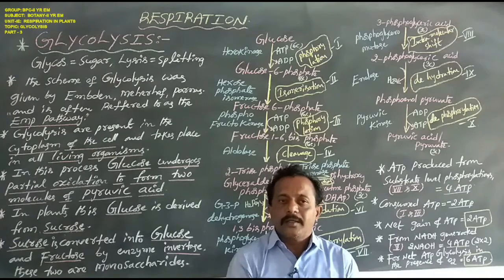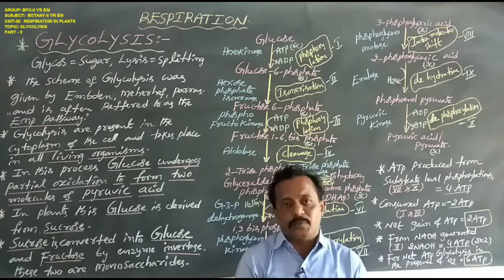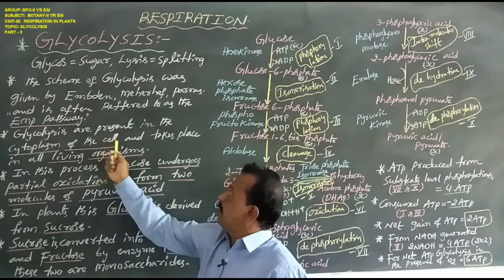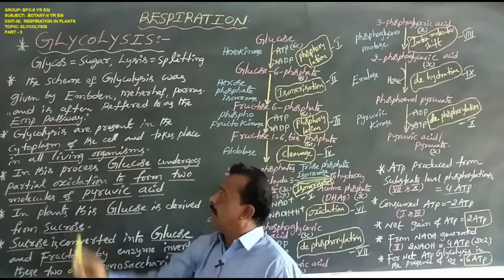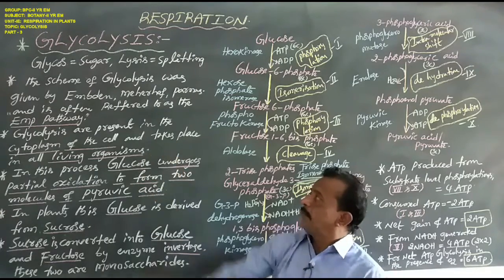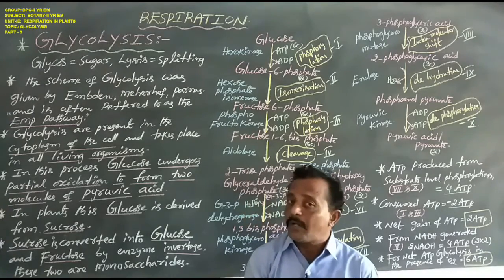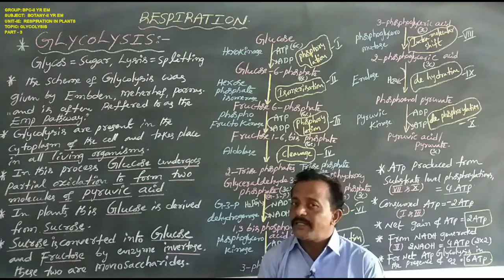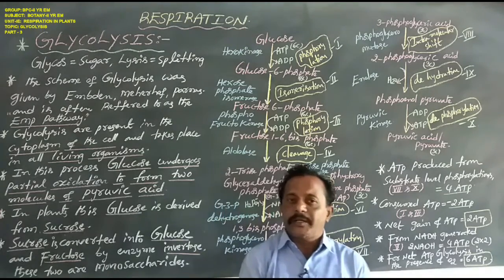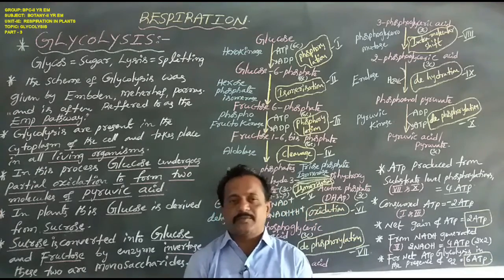Glycolysis is a common step in both aerobic respiration and anaerobic respiration. Glycolysis is present in the cytoplasm, or cytosol, of the cell and takes place in all living organisms. It is present in both aerobic respiration and anaerobic respiration.